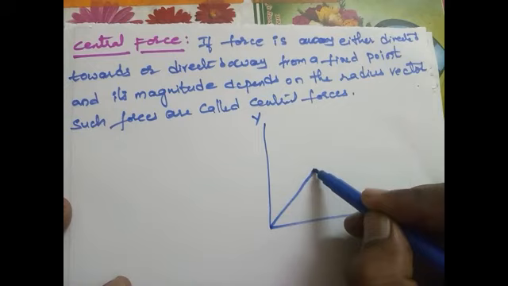So central forces are irrotational and they are conservative. In this way we prove that central forces are conservative in nature.